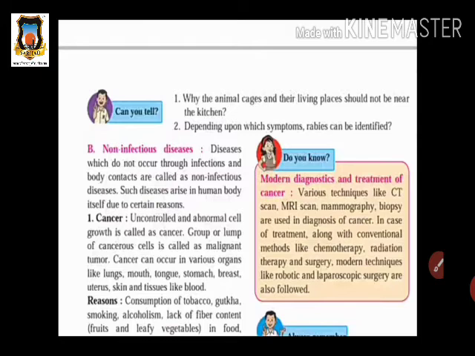Means there are some reasons, like if a person has a deficiency of minerals or vitamins. Also, if there are abnormalities when the development of body organs takes place, such mistakes happen, and due to this such types of diseases are present in the human body by themselves. So here we see the first disease, that is cancer.